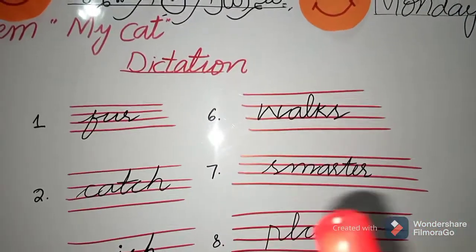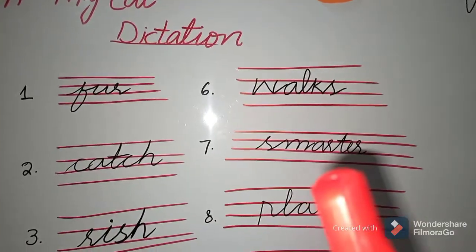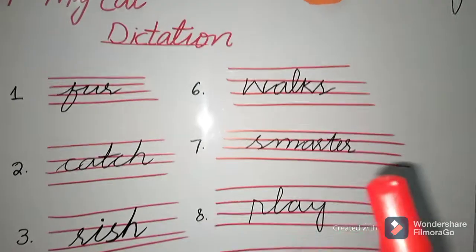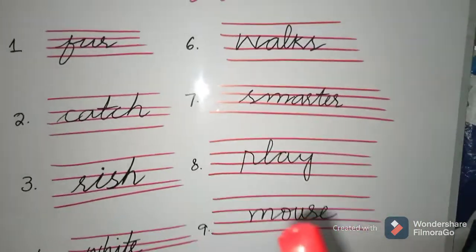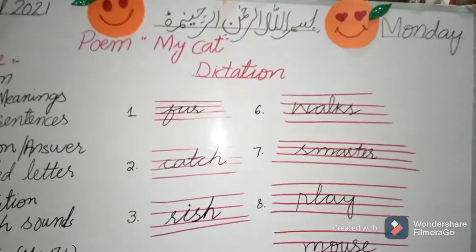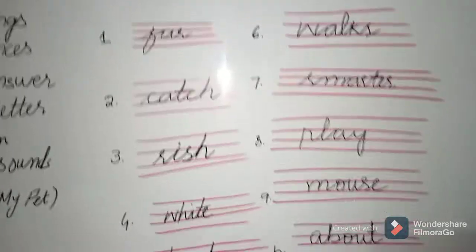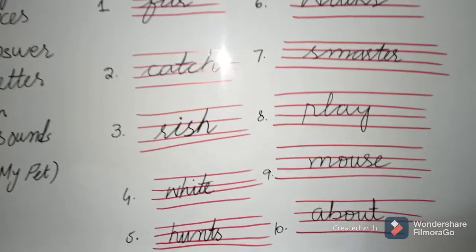Number 7, smarter. S-M-A-R-T-E-R, smarter. Number 8, play. P-L-A-Y, play. Number 9, mouse. Number 10, about. A-B-O-U-T, about.